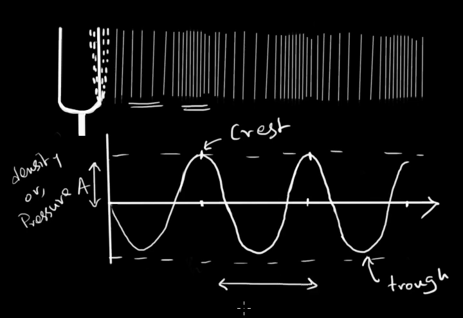This distance in the time domain will be the time period. I have already said that this x-axis can be distance or time. So if we draw the x-axis as time, then this distance will give us the time, and this time will be the time period.